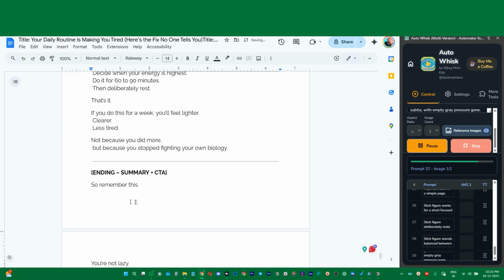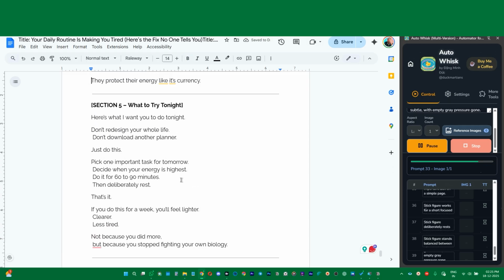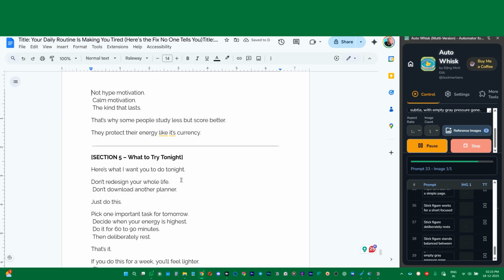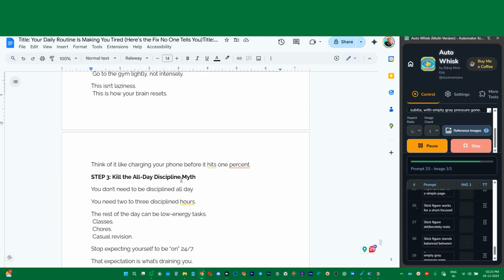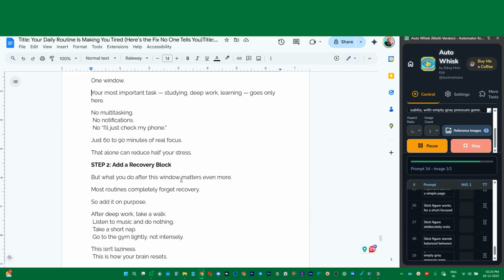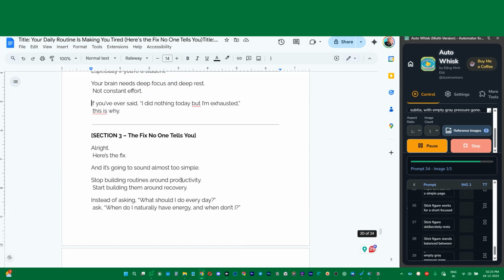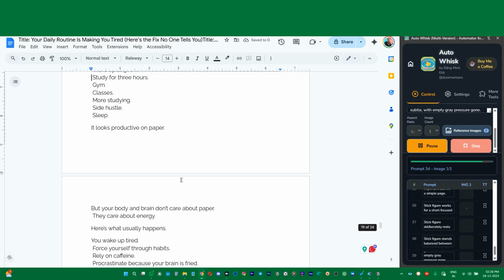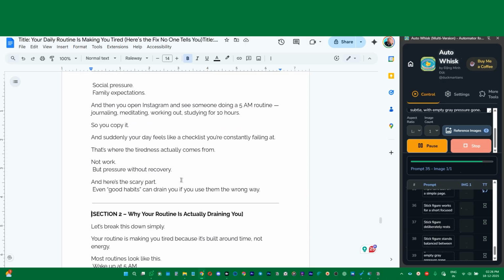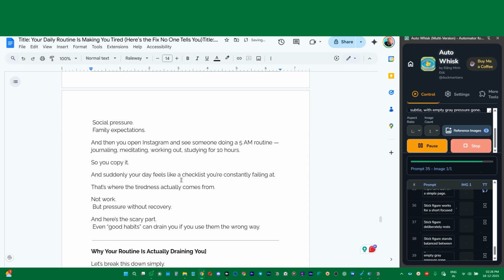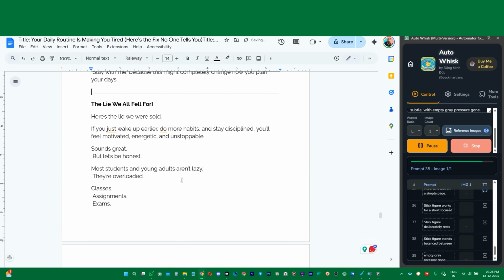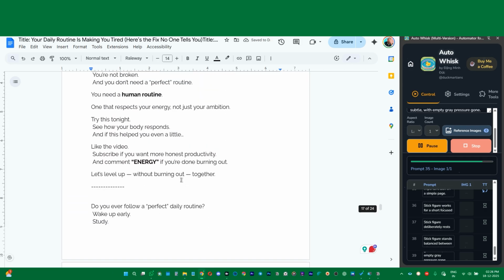Here we can just delete this one, ending and summary and CTA, because we don't want that in the voiceover. So section 5, what to try tonight, that's fine. Section 4 is also good, or step 3. Step 1, step 2, that's good. I think we can simply remove the section, the fix, just remove this one section, and in this one also. These are some small things which you obviously need to do to avoid sounding like AI. These are the mistakes which AI just makes.